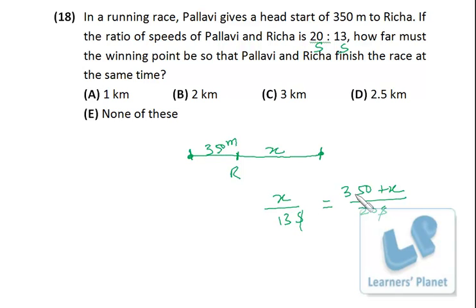20x is equal to 13 into 350 plus 13x. That means 7x is equal to 350 into 13. So that is 650 meter. That means this length is 650 meter. So the total length will be 650 plus 350 meter, that is 1000 meter, or we can say 1 kilometer, right? So pretty simple, can be done in just 40 to 50 seconds.